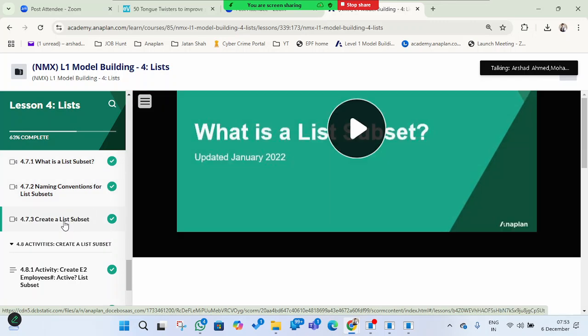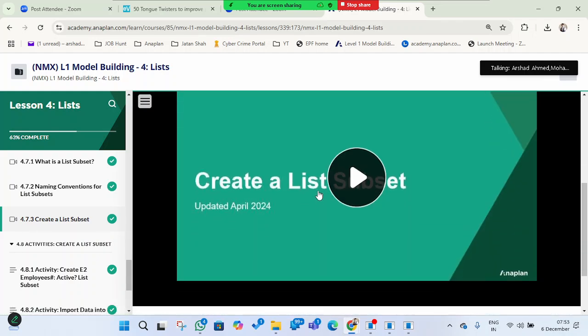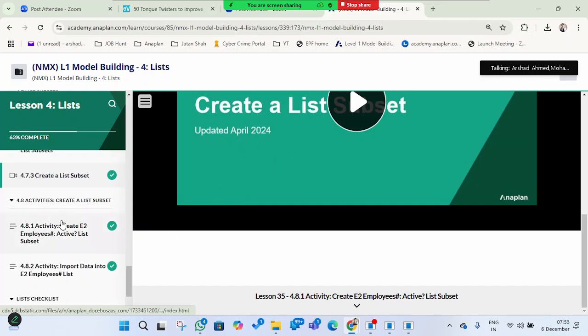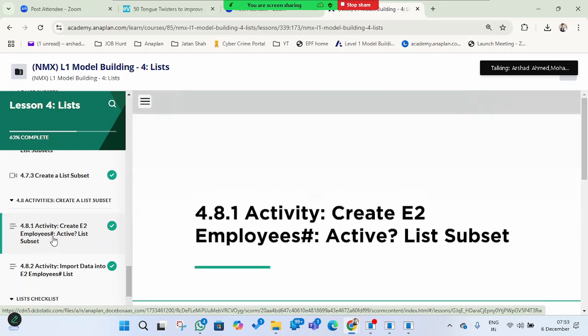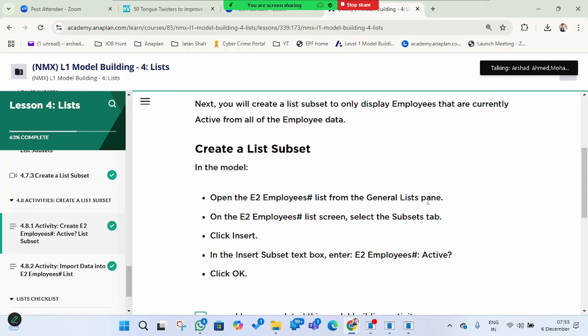And this is creating a subset. How can we create a subset of the list? We can see in this one, and it has detailed information on how we can do it. But you can go through it in your free time. And here this is an activity. I'll just show you directly how you can create a subset of the list.